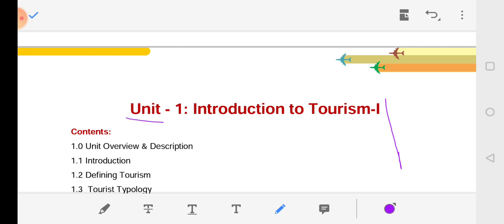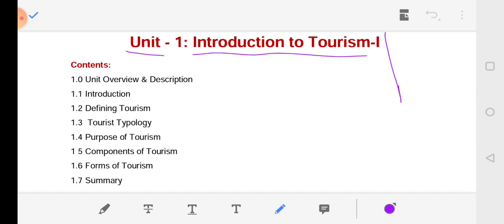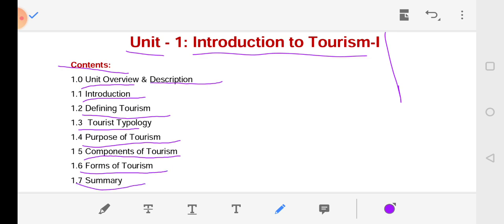The Unit 1, Introduction to Tourism, Part 1. The contents: Unit Overview, Description, Introduction, Defining Tourism, Tourist Typology, Purpose of Tourism, Component of Tourism, Forms of Tourism, and Summary.